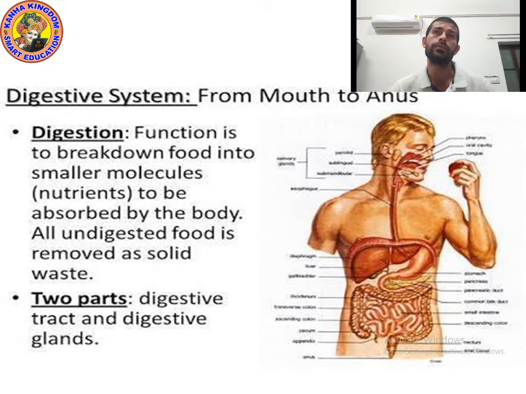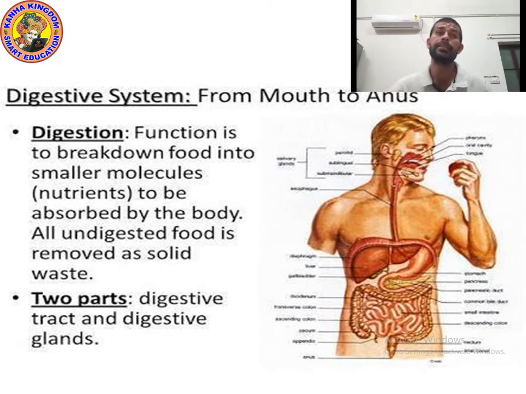So, you know that cells. What are cells? Can you tell me? Yes, cells are indivisible particles. We cannot divide cells. Our body is made up of cells. A group of cells is called tissue.